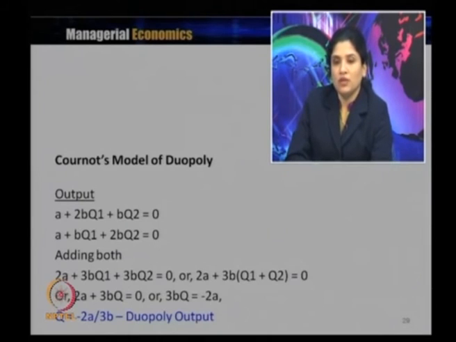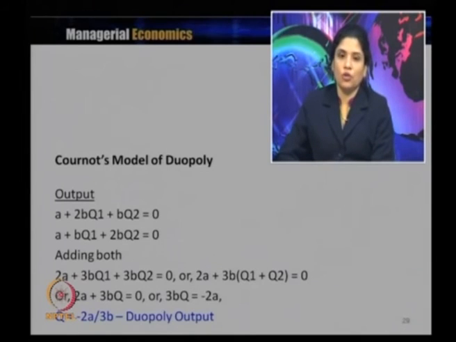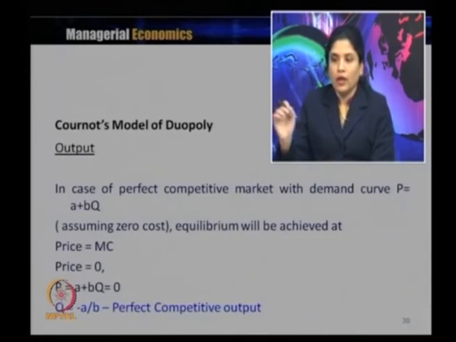So, that is 2a plus 3b into q 1 plus q 2 is equal to 0. So, 2a plus 3bq is equal to 0, 3bq is equal to minus 2a. Simplifying this, finding the value of q, q is equal to minus 2a by 3b. This minus 2a by 3b is the duopoly output.